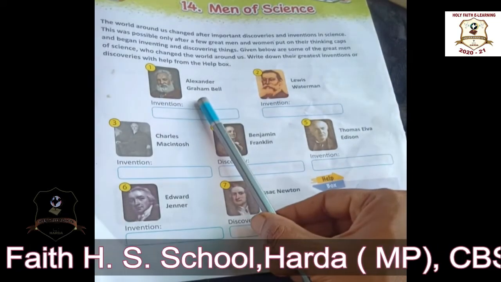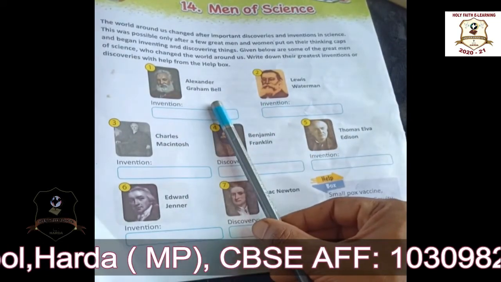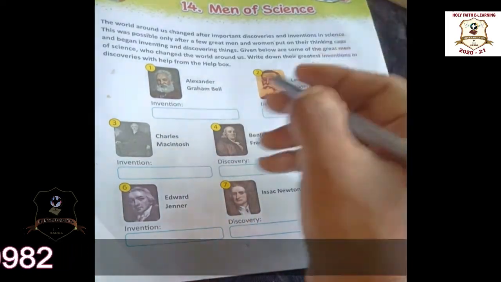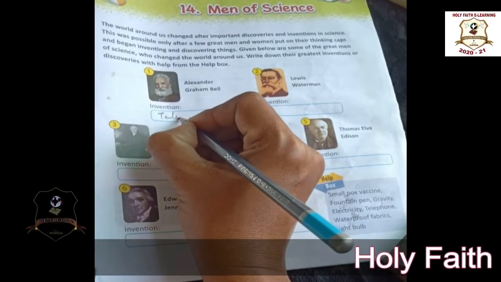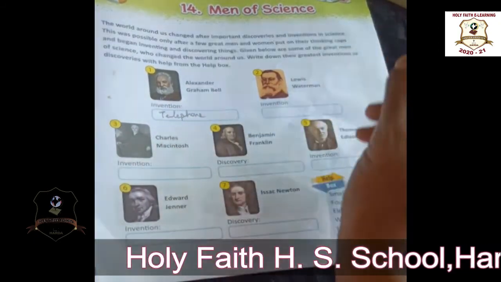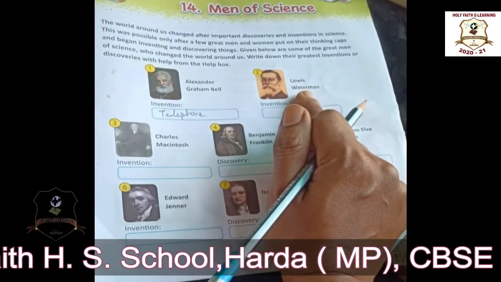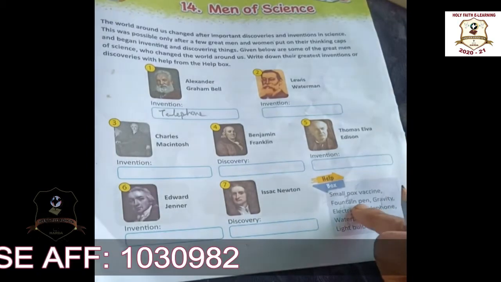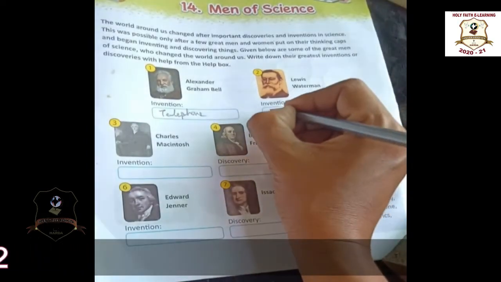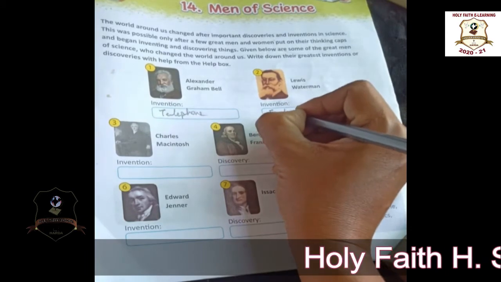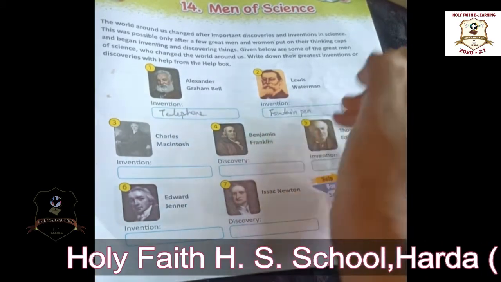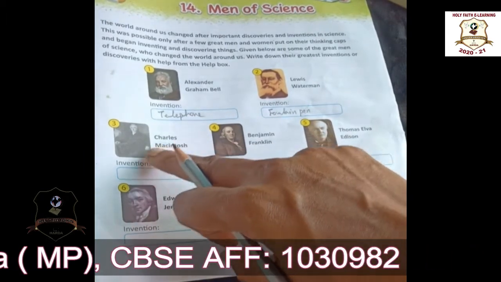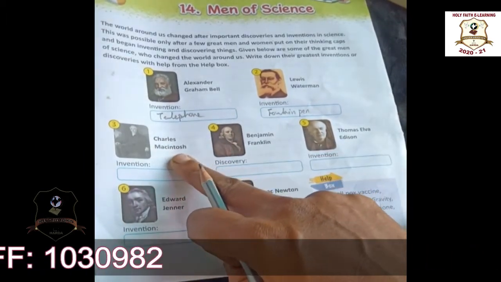Okay, students. First one, Alexander Graham Bell. Students, what is the invention of Alexander Graham Bell? Telephone. Now you can write it here. Okay, telephone. What is the next? Second one, Louis Waterman. What is the invention of Louis Waterman? Fountain pen. It is a special type of pen. Okay, fountain pen. Next, Charles Macintosh. What is the invention of Charles Macintosh, students?